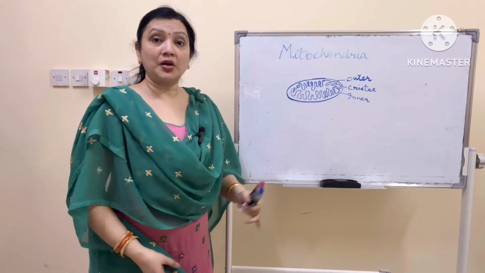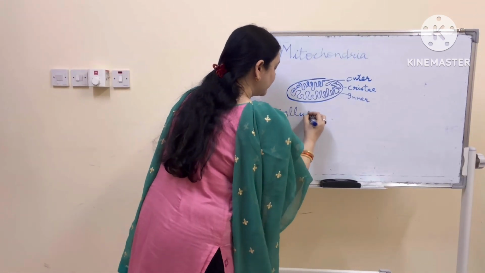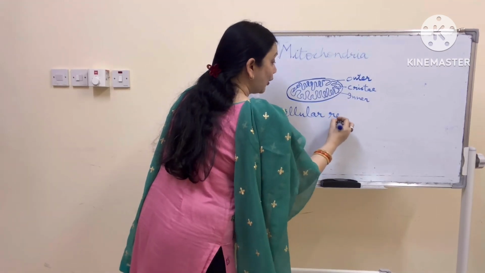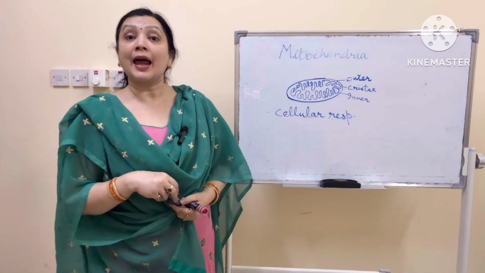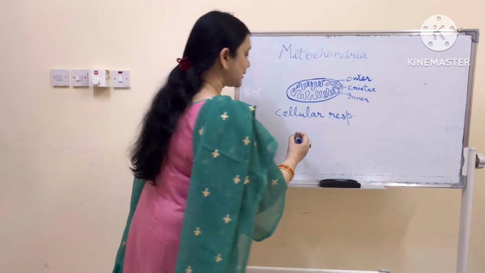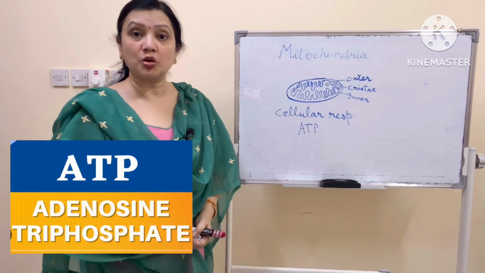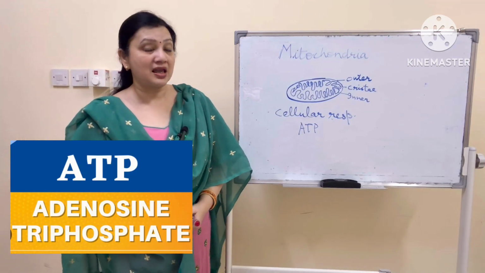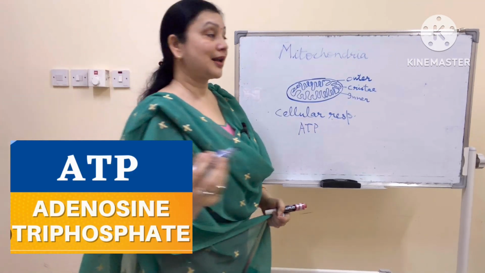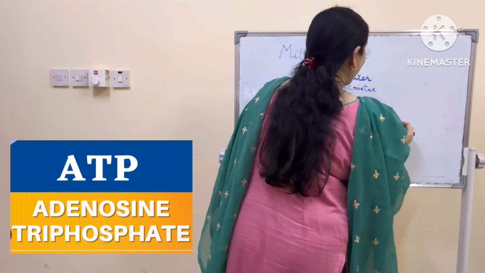The mitochondria is needed for cellular respiration. We have taken in oxygen and we have produced carbon dioxide and energy. Now this energy is in the form of ATP, but this thing which looks so simple actually involves a lot of enzymes and a big cycle which occurs inside mitochondria called Krebs cycle.